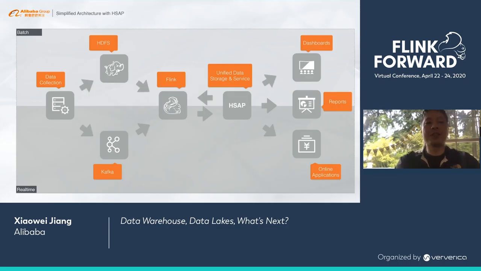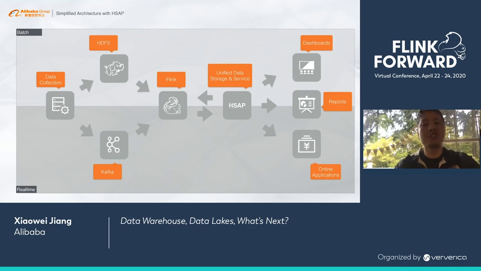With the HSAP system in place, our architecture will now look like this. Again, we use a unified data processor for both batch and streaming jobs. Then all the output from these jobs is going to be stored in this HSAP system. The HSAP system serves all downstream applications. For example, it can support real-time dashboards, real-time reports, and other real-time applications.